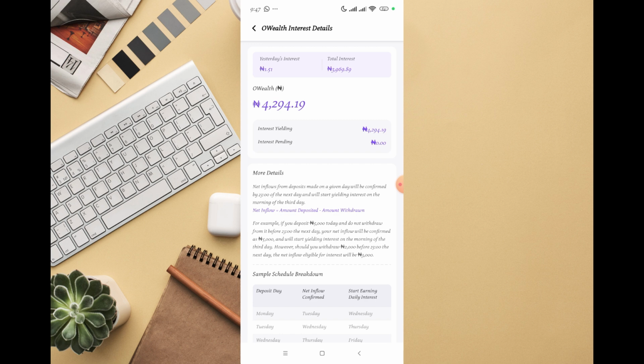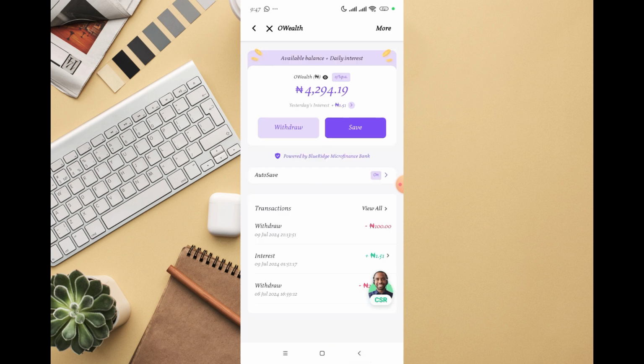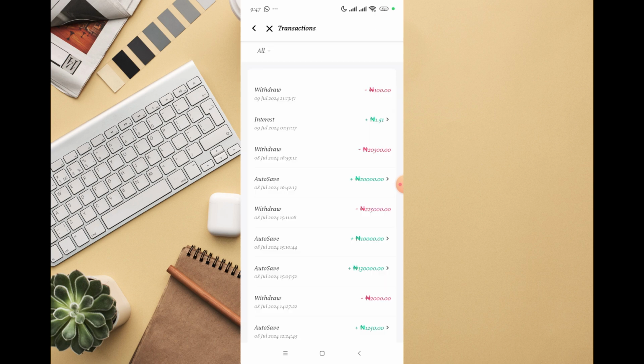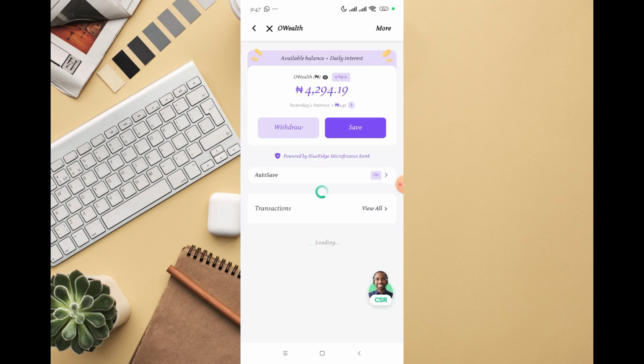This is my total interest, I guess, maybe for this month. But there is one particular thing I want you to check on, the transactions. Let me view all. It's loading. Oops, this is not it.